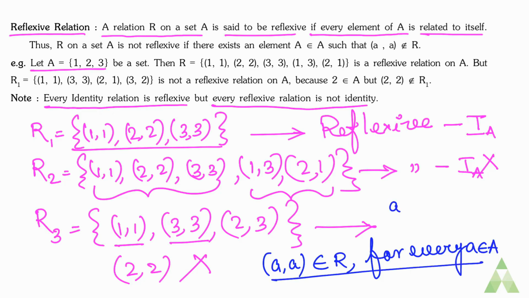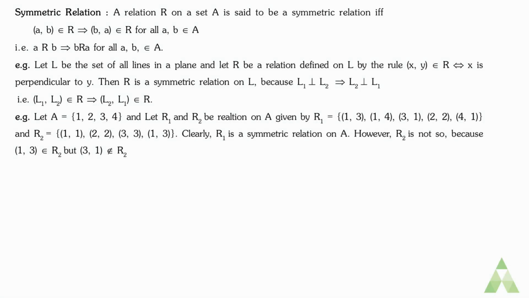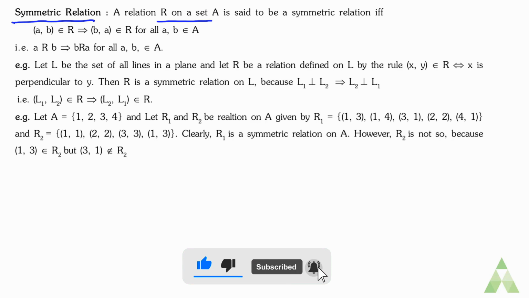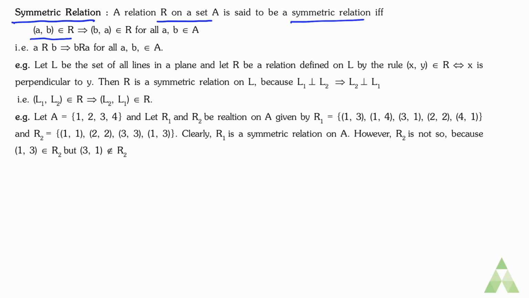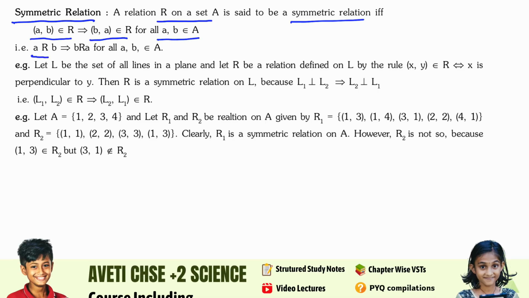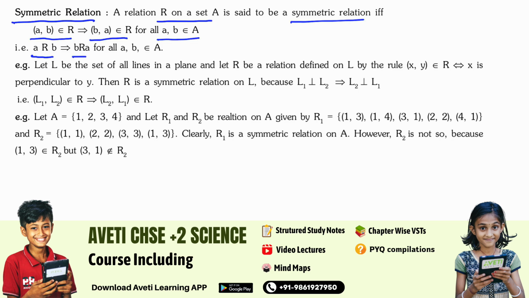Or we can say aRa for all a belongs to set A. Now let's move to next type of relation, that is symmetric relation. A relation R on set A is said to be symmetric relation if and only if (a, b) belongs to R, then (b, a) also belongs to R for all a, b belongs to set A. Or you can say aRb implies that bRa for all a, b belongs to A.